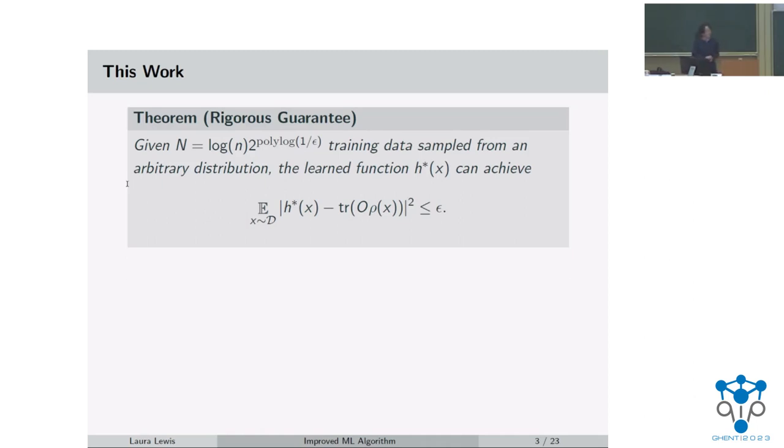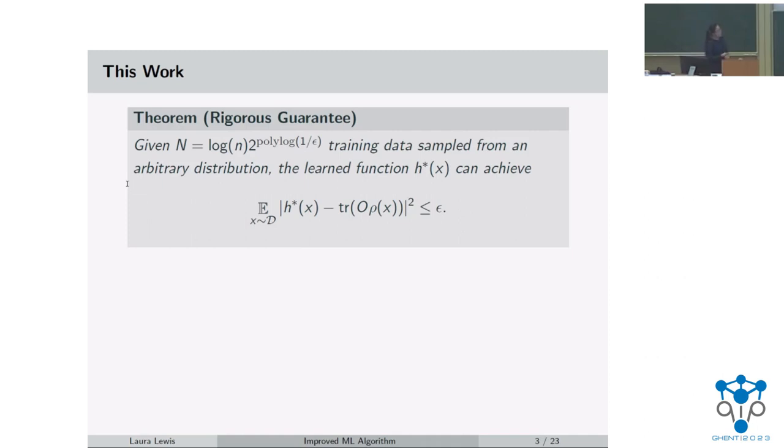So one thing that I want to note is that, again, for the fixed constant epsilon, this is an exponential improvement over the previous algorithm, which was polynomial in n, but here it's only logarithmic in n. And in addition, if you consider the scaling in epsilon, then the previous algorithm scaled exponentially in 1 over epsilon, but here it's only quasi-polynomial.